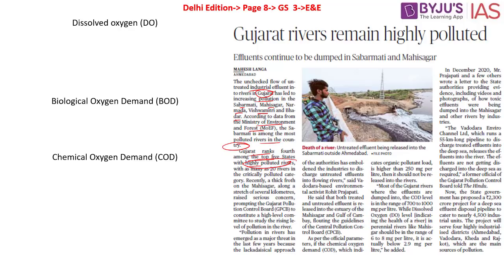What are these basic concepts? Basically, we are speaking about the concept of dissolved oxygen, biological oxygen demand, as well as the chemical oxygen demand. You will understand why these concepts are important from the preliminary examination point of view. We will also understand the major causes for the pollution and the consequences because of it.